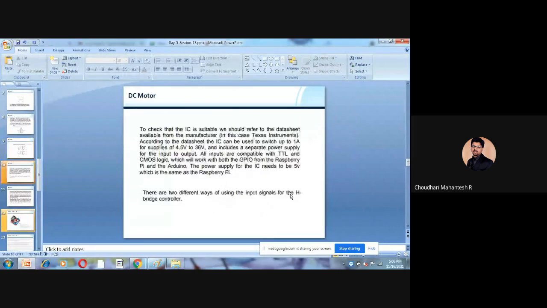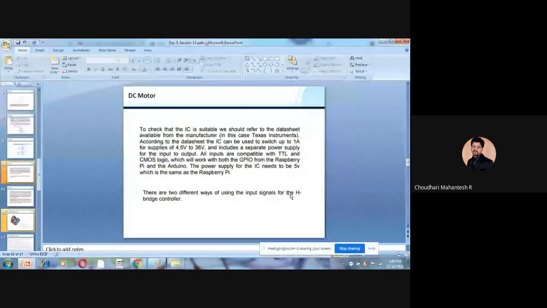Next, to check that the IC is suitable, we should refer to the data sheet available from the manufacturer. Whatever sensors or other peripherals you use for your application with a microcontroller, we need to go ahead with the data sheet the manufacturers provide.